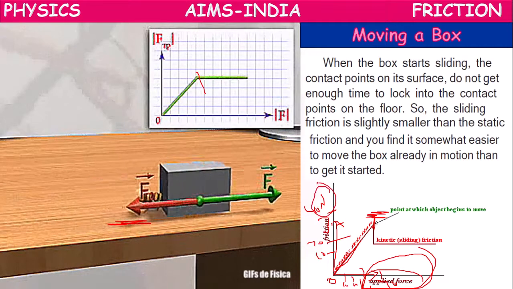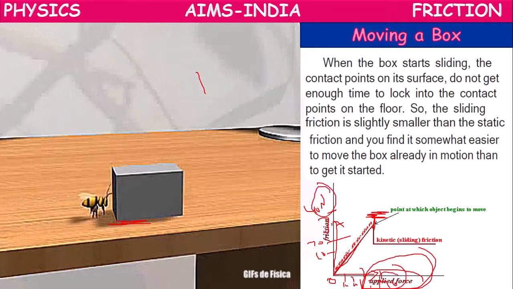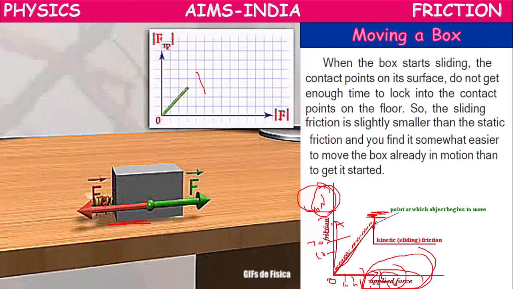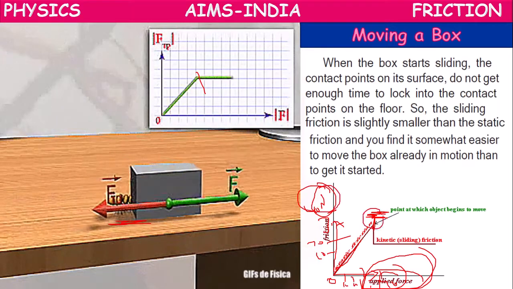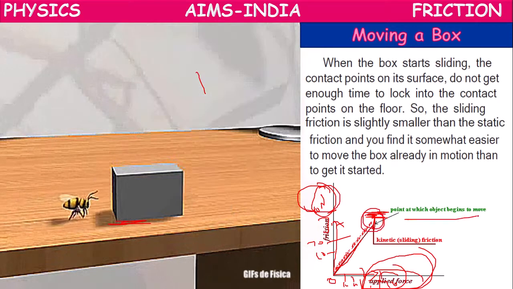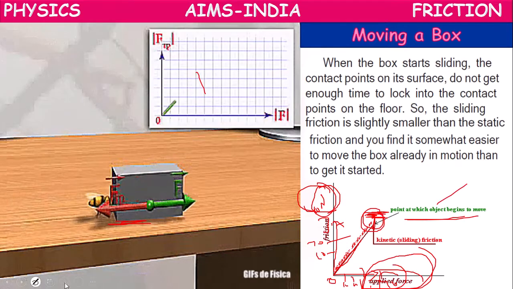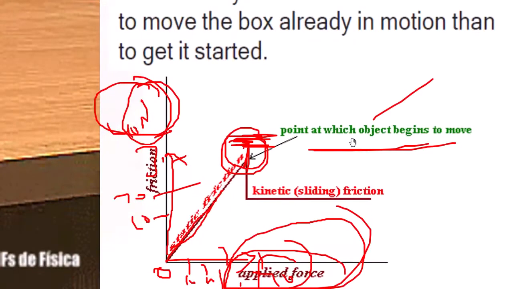At 40 newtons, when applied force is 40 newtons, frictional force is also 40 newtons, and now the block is ready to move. That is the point at which the block begins to move. Let it be 40 newtons.